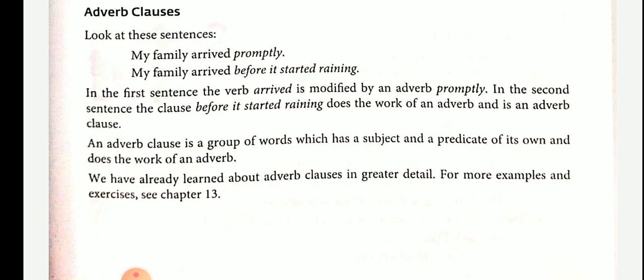If a clause says when the action takes place, that clause is called an adverb clause of time. The conjunctions we use for adverb clauses of time are when, before, after, until, since, till, as soon as, as long as, etc.